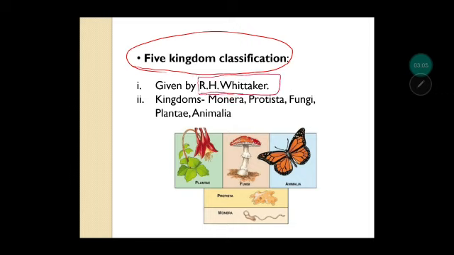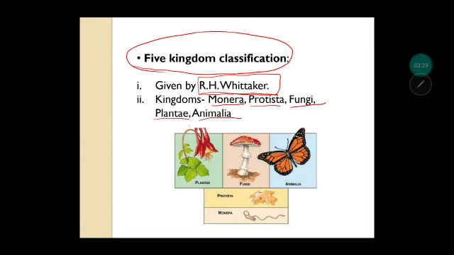You should remember which scientist gave which type of classification. So it was given by Whitaker, and the five kingdoms or five broad groups are Monera, Protista, Fungi, Plantae, and Animalia. We will learn about all these kingdoms in detail in this chapter.